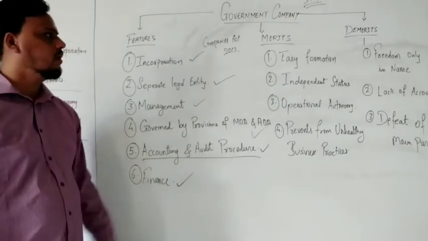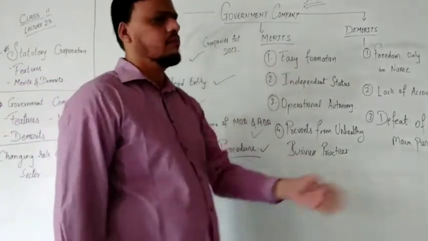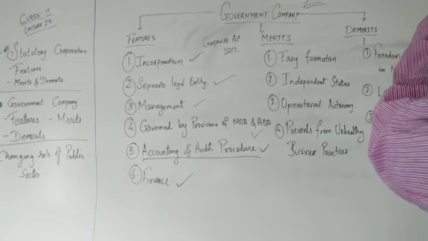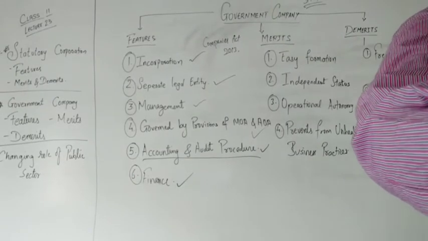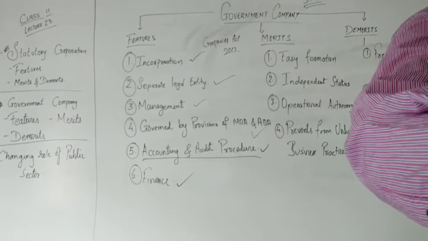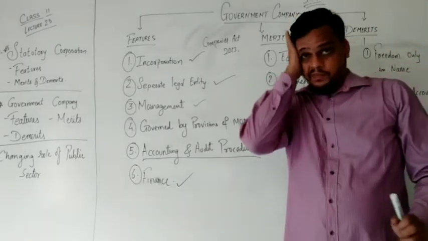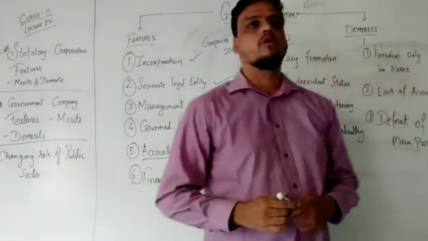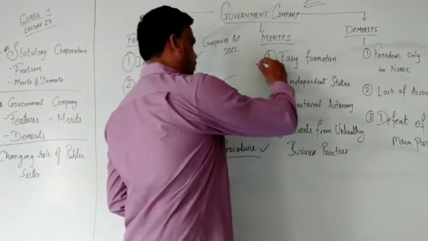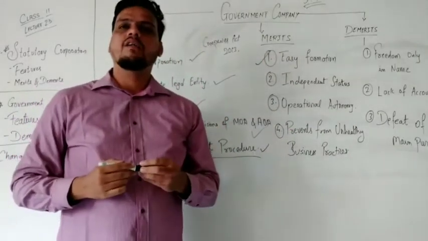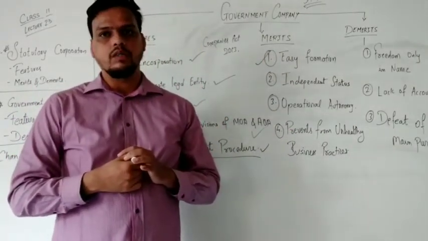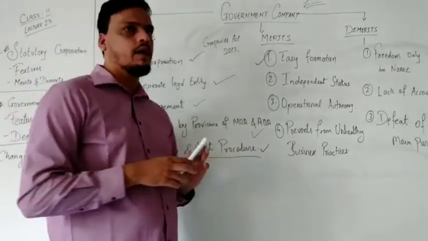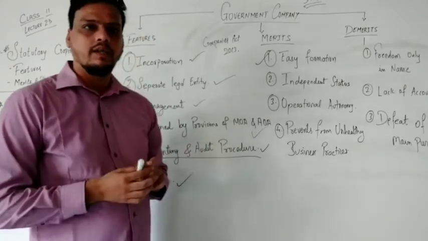Now we are going to the merits and then the demerits. We are going with the merits of the government company. First is easy formation. As we are under the guidelines of the Companies Act, your organization gets the required permission from the parliament and can start its operations.